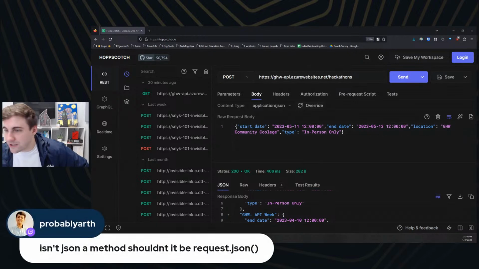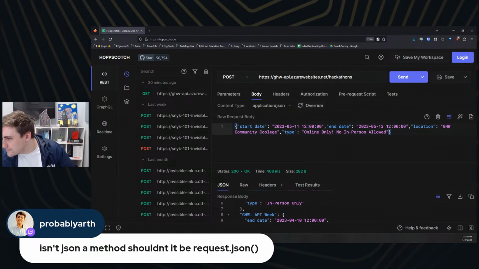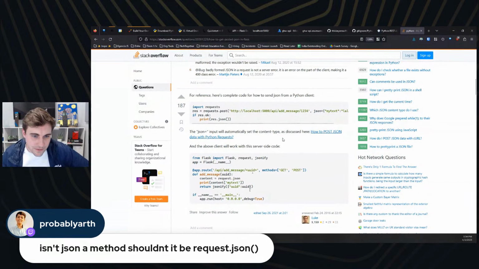Oh, this might actually be a good call out. Anyone know if we need those parentheses or not? And this is going to be an online only event, I think. No in-person allowed. We'll have some fun with our type. All right. So we'll pull this up. And you said pull up the Stack Overflow again. I got you. So here they just have request.json. They don't have the parentheses there.